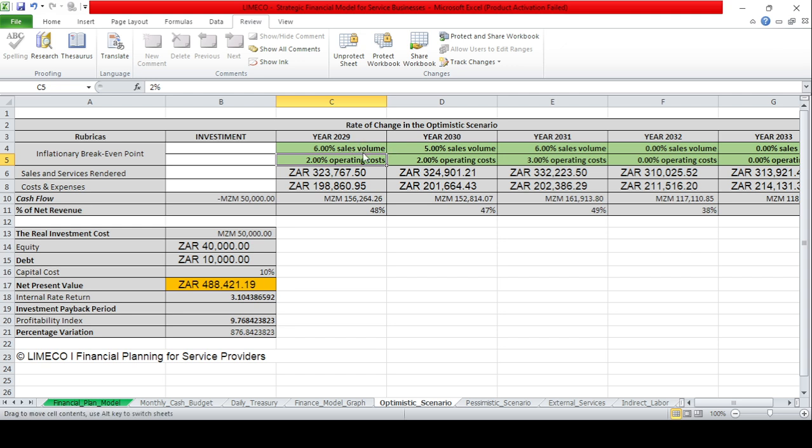In the optimistic scenario, the percentage you insert here means grow the sales, grow the revenue. The operating cost, the percentage increase, you are saying the costs are decreasing.